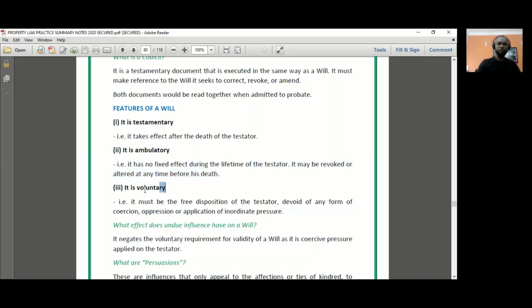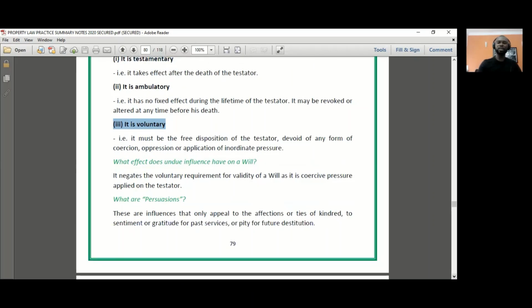The third feature is that the will is voluntary. And this is very important because a will must be the free, voluntary disposition made by the testator. There must be no inordinate kind of pressure or oppression applied on the testator. No kind of coercion to make him make the will in one way or the other. Otherwise, that will would not be valid. So a will has to be voluntary.